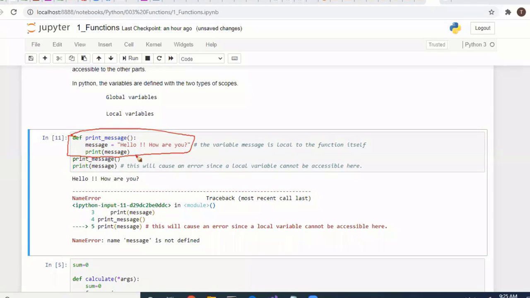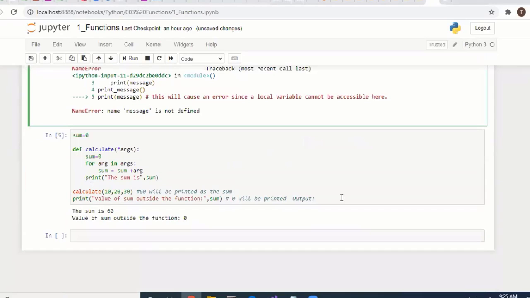But when you make a function call, it will be executed, but you can't directly access the variable inside the function, because it's a local variable. If it is a global variable, you can access it. Keep remembering this one.